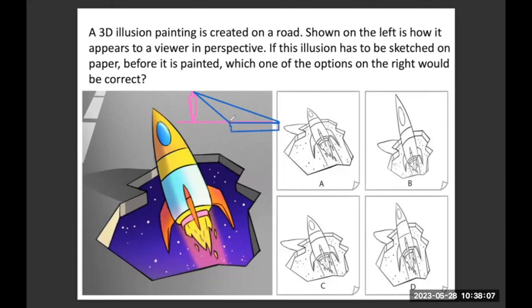I have to make the sketch on the road, so how will this drawing look in plan view without any kind of distortion of perspective, so that this object will appear to a standing person like this, which is called 3D art or 3D road art or something like that.